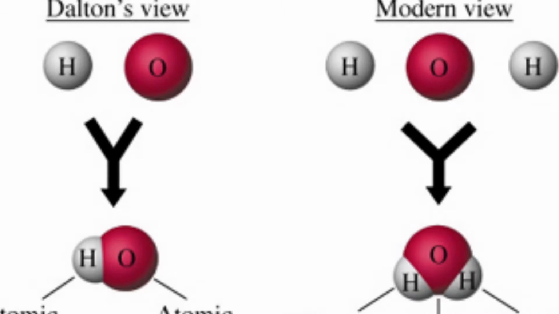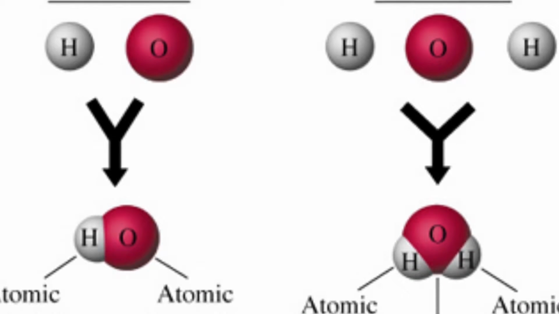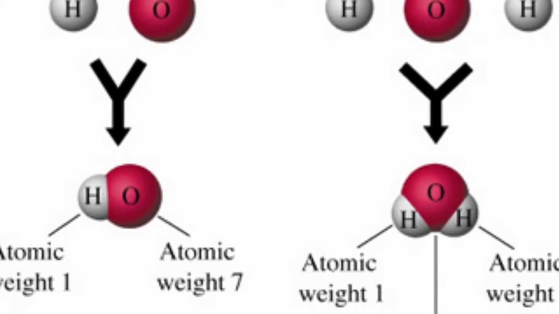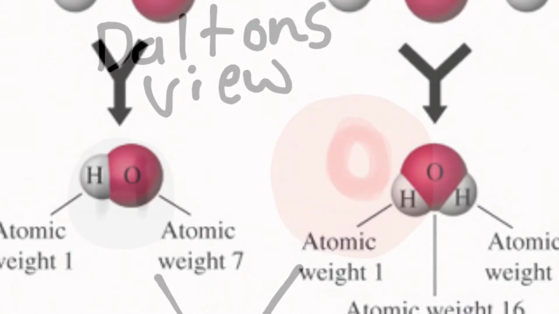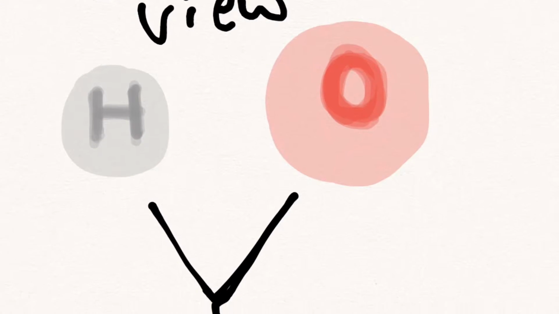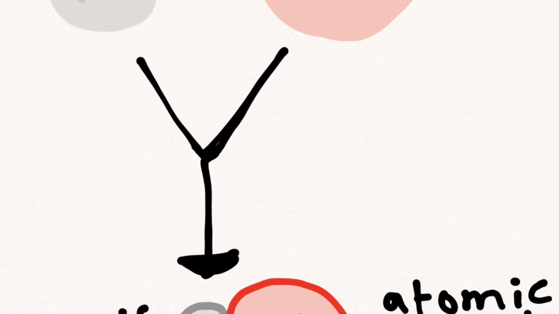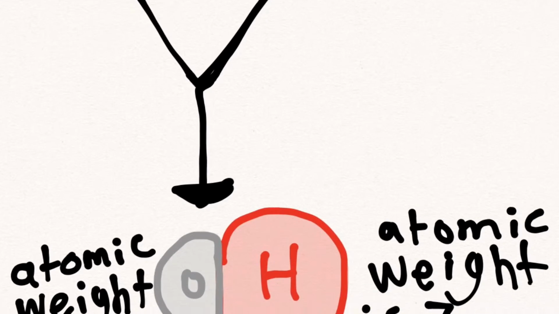In 1803, Dalton came up with his atomic theory, that all matter is made of atoms and atoms are indivisible and indestructible. All atoms of a given element are identical in mass and property. Compounds are formed by a combination of two or more different kinds of atoms. A chemical reaction is a rearrangement of atoms.